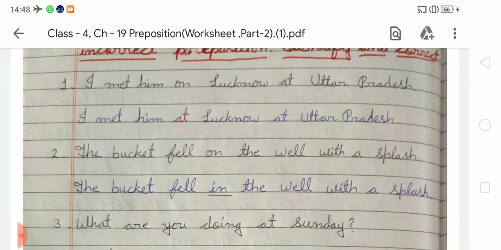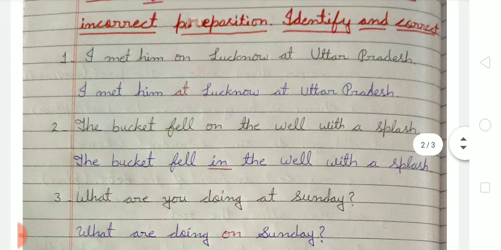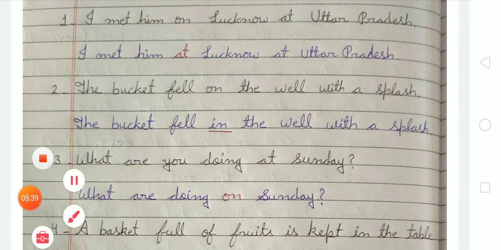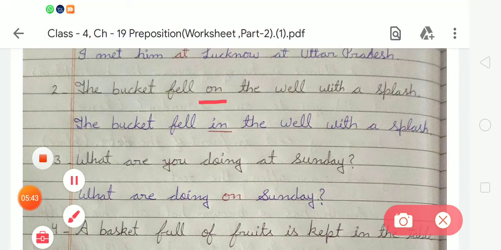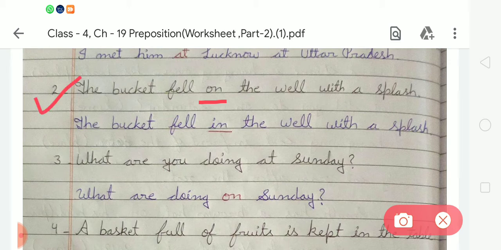In number 2, the bucket fell on the well with a splash. Okay, so we have to use in place of on the correct preposition which is in. So we have to write the bucket fell in the well with a splash. Okay, after doing the second, now come to the next.